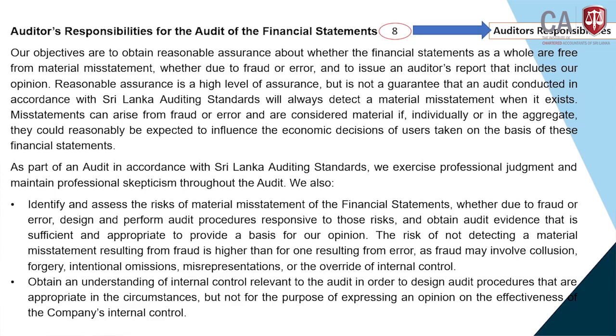Auditors are very cunning. Why? If you can remember, what are the elements we discussed now? Close your eyes and tell with me. Number 1, title. Number 2, addressee. Number 3, opinion paragraph. Number 4, basis for opinion. Number 5, key audit matters. Number 6, other information. Number 7, responsibility for the financial statements. And number 8, auditor's responsibility. You see why I told you the auditors are cunning.